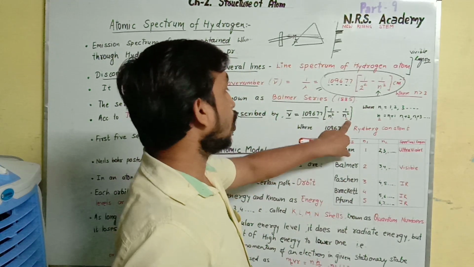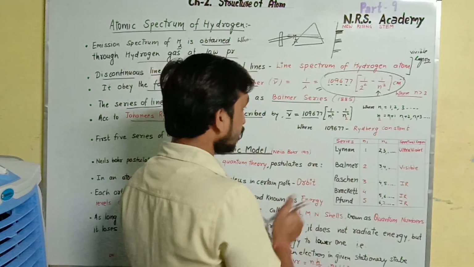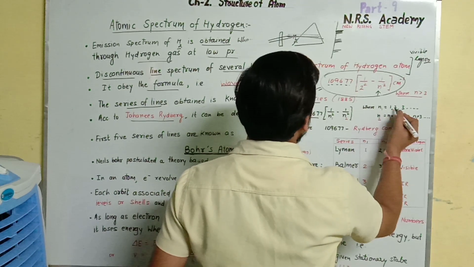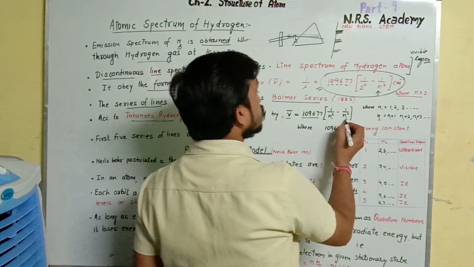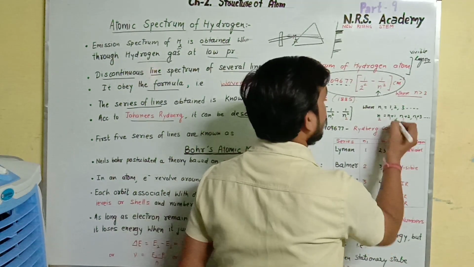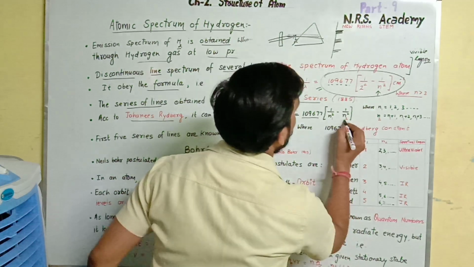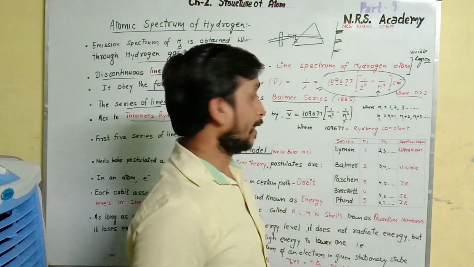This formula holds for all the spectral lines from all the regions, where the value of n1 is 1, 2, 3 and so on, but n2 is n1 plus 1, n1 plus 2, n1 plus 3 and so on. This means the n2 value is always greater than n1.